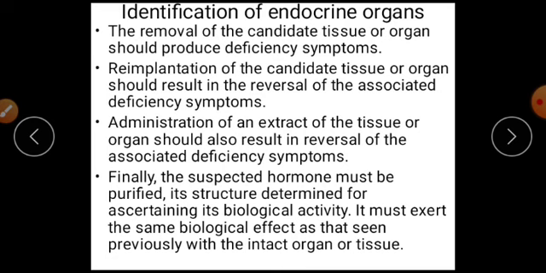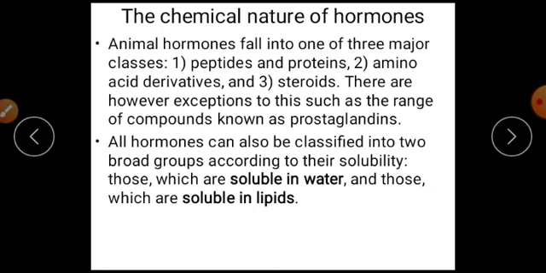So here, the chemical nature of hormones. First, you have to know that animal hormones fall into one of three major classes. You have to know that the chemical nature of the hormone can be classified into these three major classes. We define there are peptides and proteins, there are what we call amino acid derivatives, and steroids. So these are the three major classes of the chemical nature of hormones.